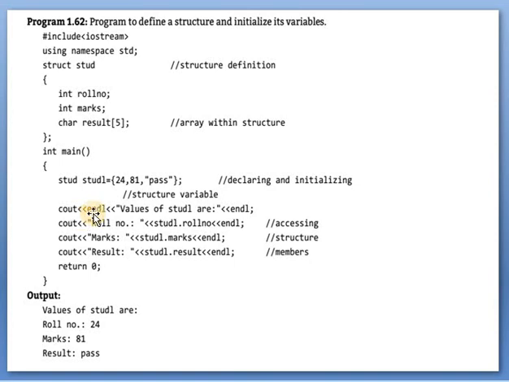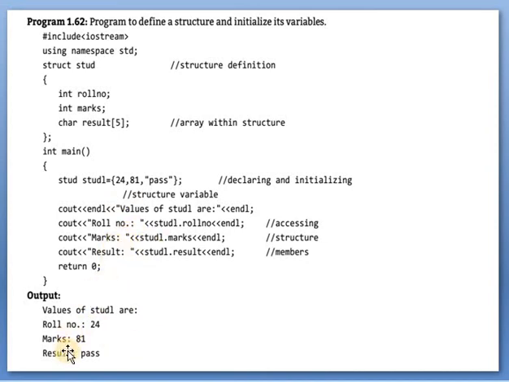Now we have to display the values of student 1. Here in front of roll number we have to display the 24. So first we have to write student 1, that is a variable of the structure, dot roll number. If you want to display marks, then student 1 dot marks. If you want to display the result, then student 1 dot result. So see here, the value of student 1 dot roll number means 24.